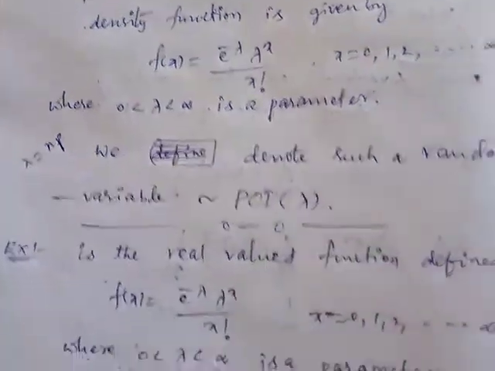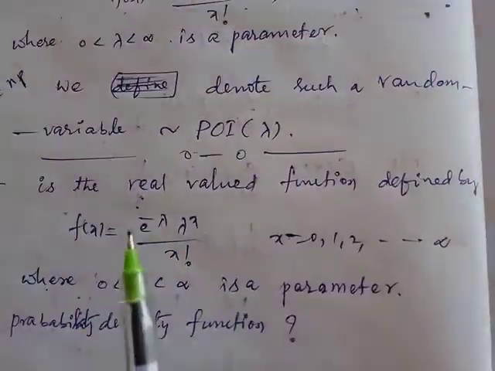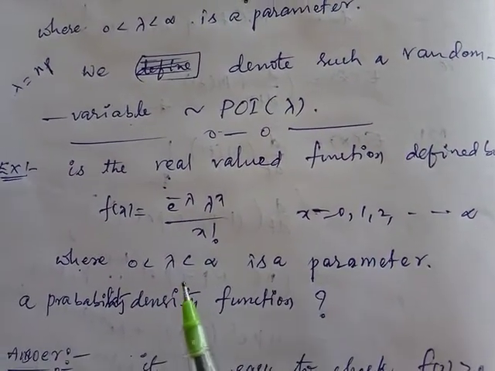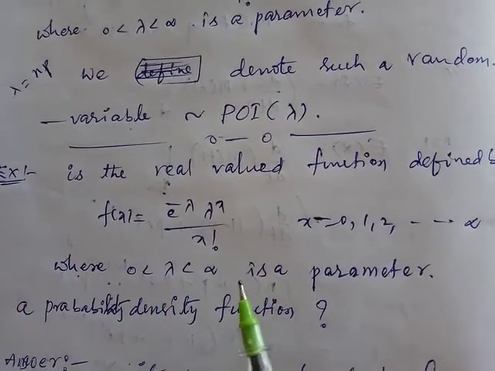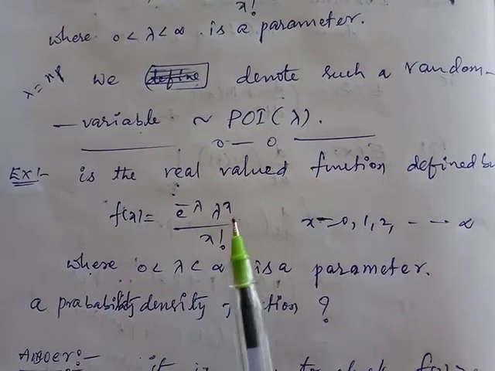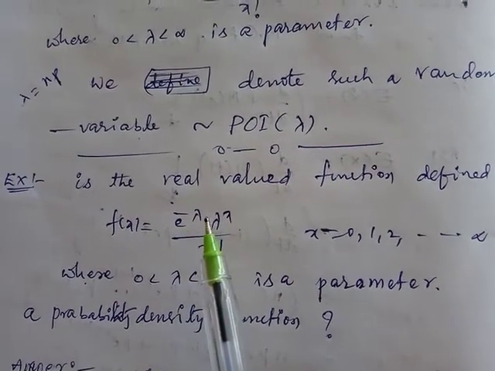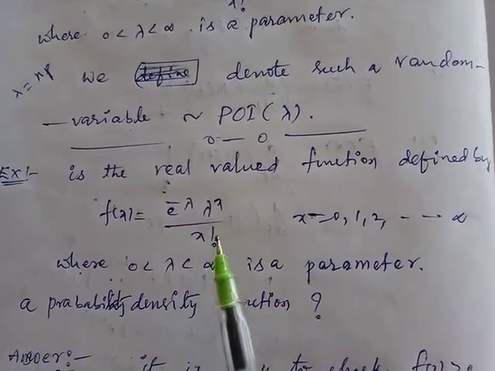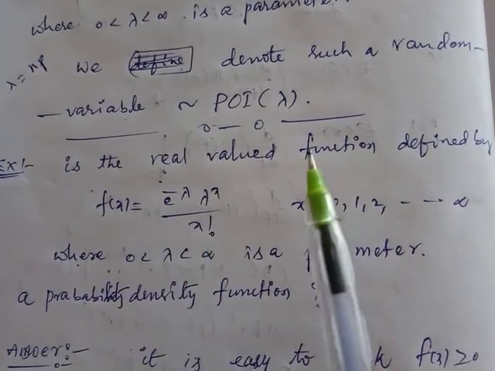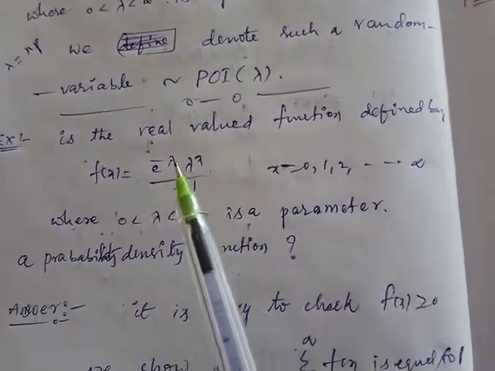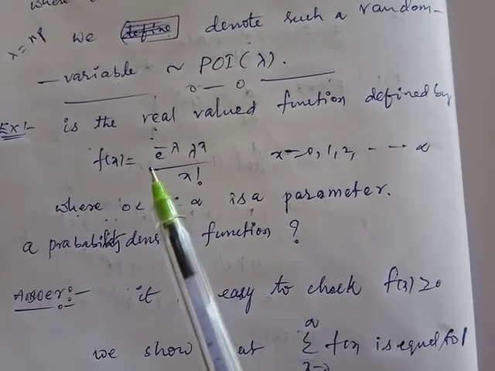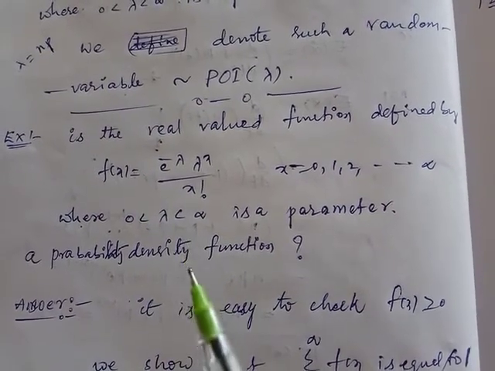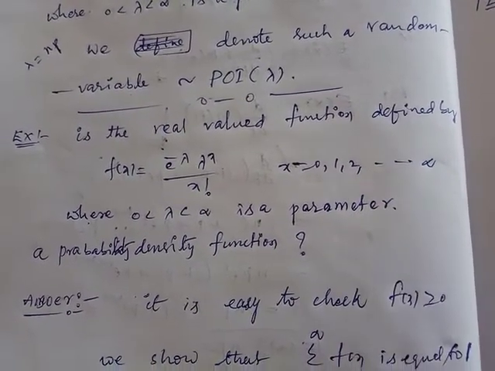Consider the real valued function defined by f of x equal to e power minus lambda, lambda power x by x factorial, for x equal to 0, 1, 2, 3 and so on to infinity, where lambda from 0 to infinity is a parameter. Is this function a probability density function or not? We should determine that. If it is a valid density function, it has two properties. First, it is greater than or equal to 0. Second, the total sum of the density function is equal to 1.